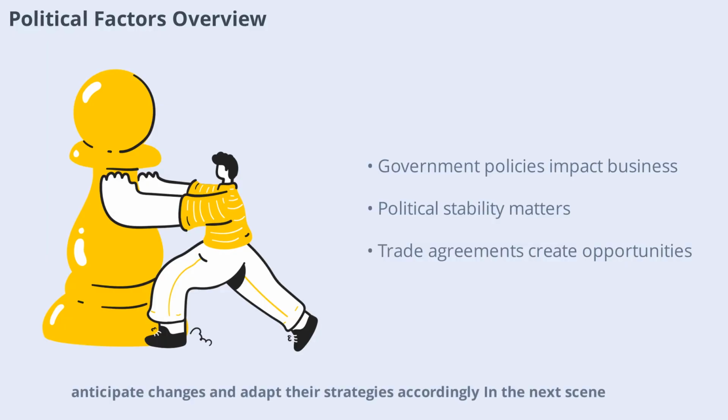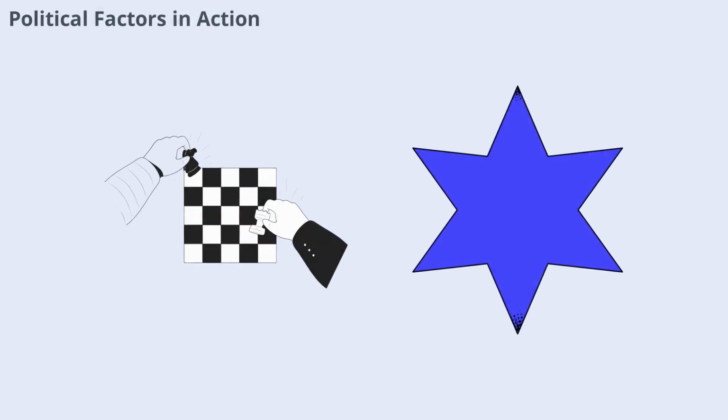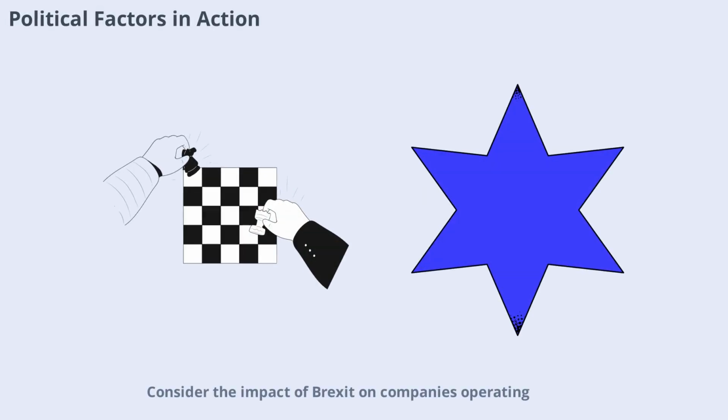In the next scene, we'll explore specific examples of how political factors have shaped business strategies across industries. Consider the impact of Brexit on companies operating in the United Kingdom and the European Union. The political decision to leave the EU led to changes in trade agreements, tariffs, and regulatory requirements. Businesses had to quickly adapt their supply chains, pricing strategies, and compliance processes to remain competitive. Similarly, shifts in government leadership in emerging markets can alter the business climate overnight. By monitoring political trends, organizations can prepare for potential disruptions and capitalize on favorable changes.